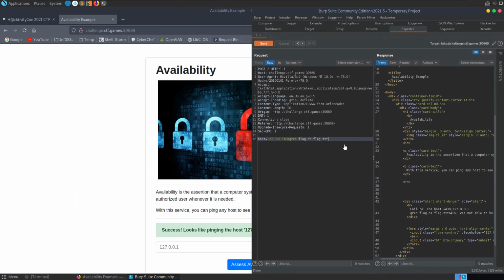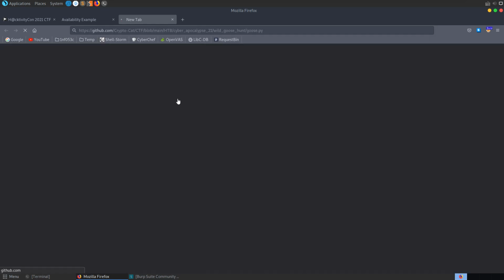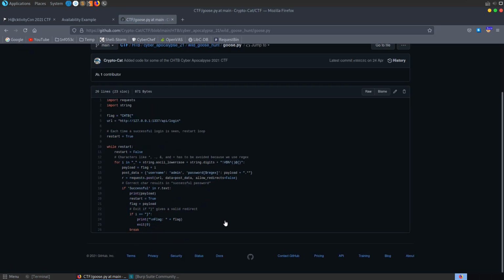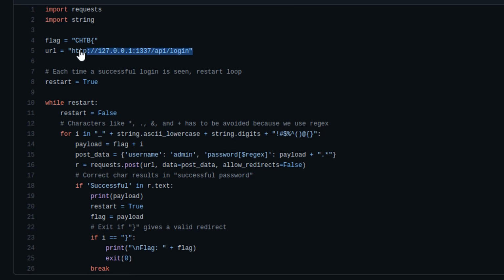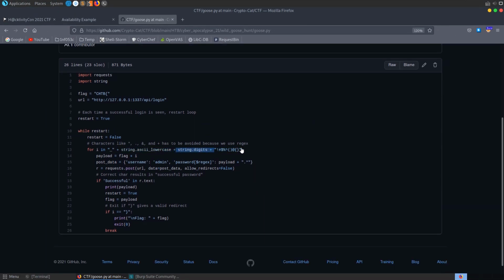What I'm going to do to solve this is grab a script which I used in the Hack the Box Cyber Apocalypse. There was a blind SQL challenge, blind SQLI challenge there. You can see the script that I created at the time, where we basically start off with what we know the flag is going to begin with. We loop through the ASCII characters, the lowercase strings, and then because their flag also contained a mix of different characters, we have to deal with a bit more, and we basically just do the same sort of thing. We're sending off the password and we're working out what each character is. If it comes back and says successful, we know that that character is correct, and then we can restart and move on to the next character.